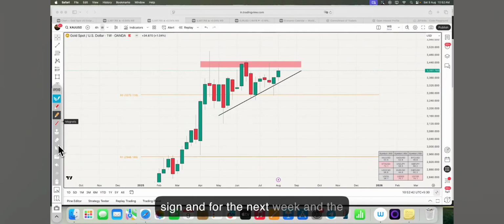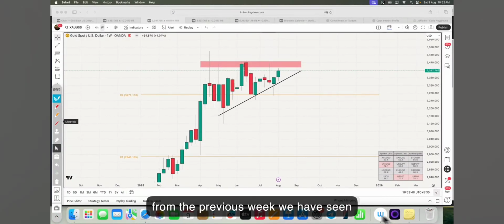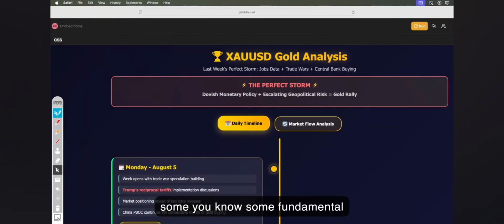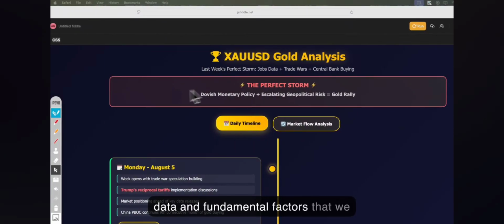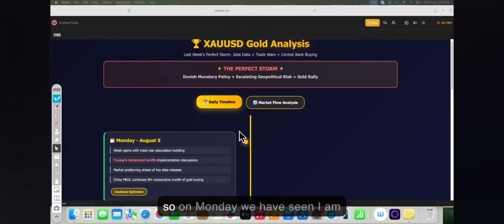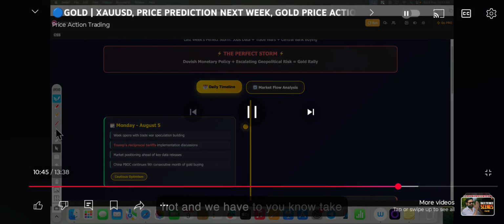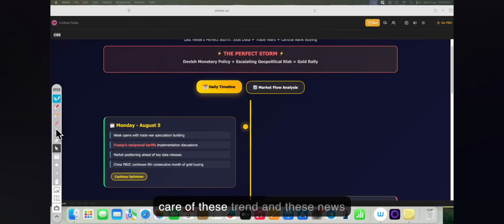And for the next week, and from the previous week, we have seen some fundamental data and fundamental factors that we have to take care of. Let's discuss those. On Monday we have seen, I'm going to reanalyze the overall scenario from the fundamental perspective. You can consider these for the next week also, but I generally focus on price action. But yes, the fundamental market is currently very hot, and we have to take care of these trends and this news.